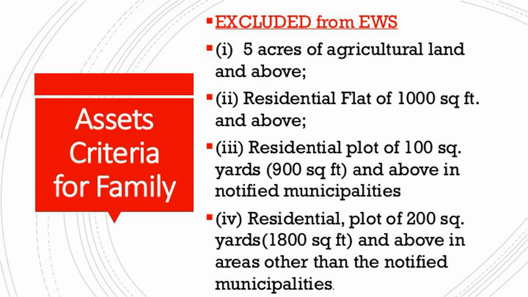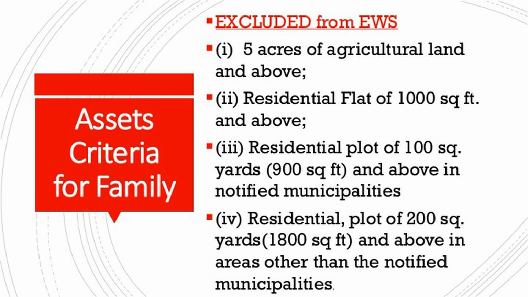In addition to the income criteria, one should also satisfy the assets criteria. Now, what are the rules for assets? Number one, agricultural land: the family should not own more than 5 acres. If your family is owning 5 acres or more, then you are not entitled for EWS reservation.